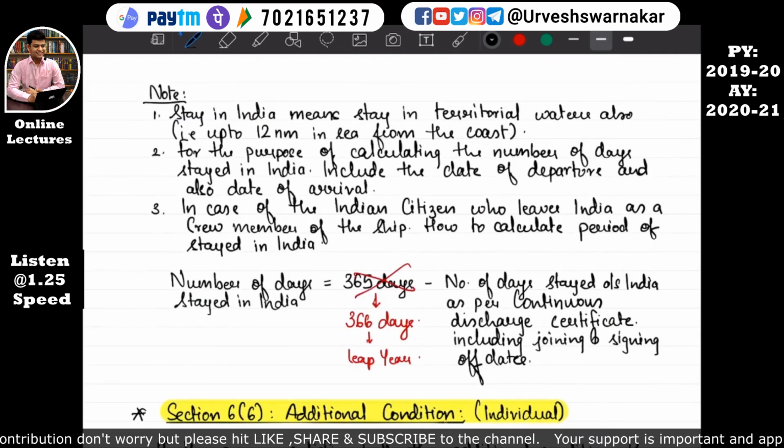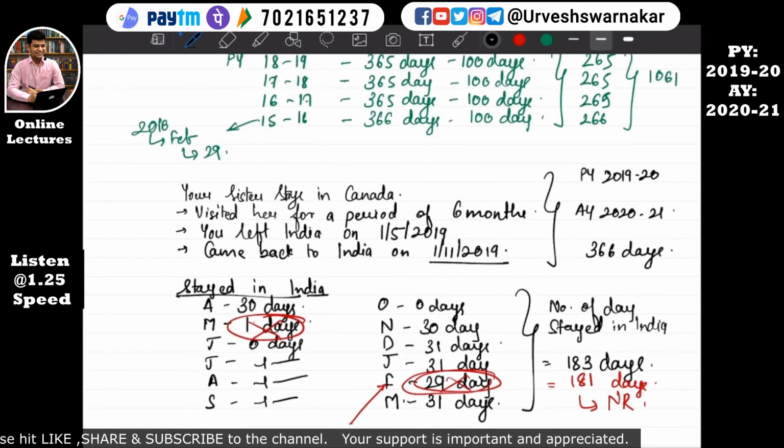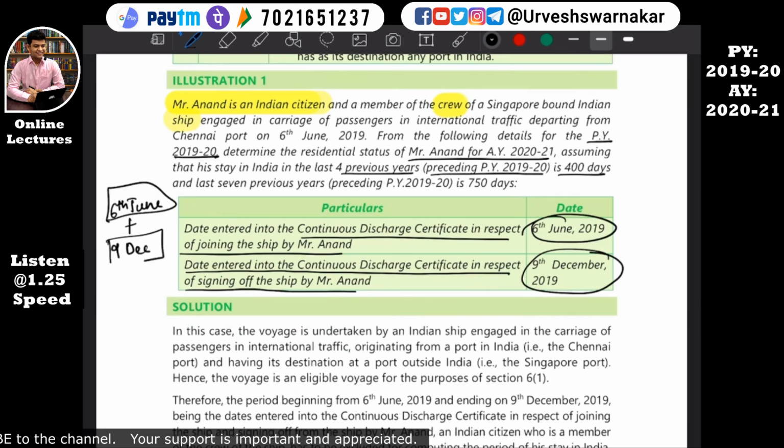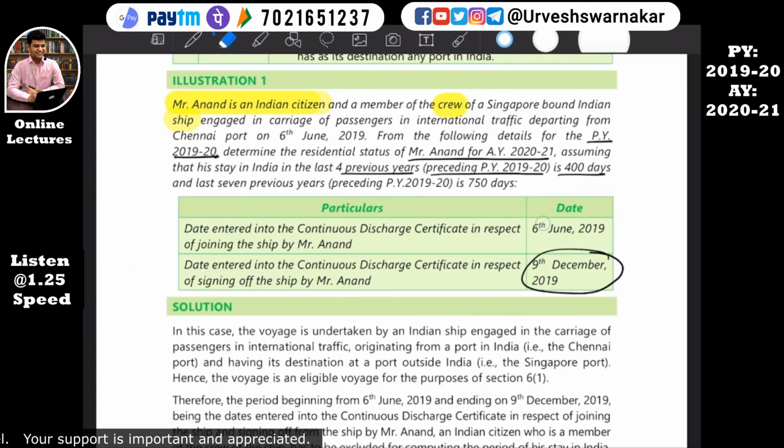See, read here. The number of days stayed outside India as per the continuous discharge certificate includes the joining and signing off date. So that means when we calculate the period of stay outside India, we'll consider 6 June also in the number of days stayed outside India, and 9 December also stayed outside India. I hope this is quite clear to you all.